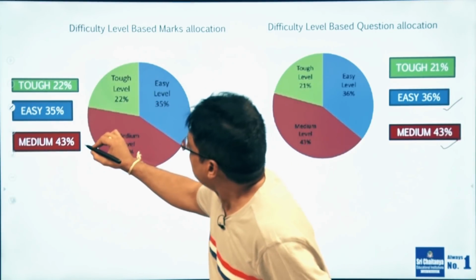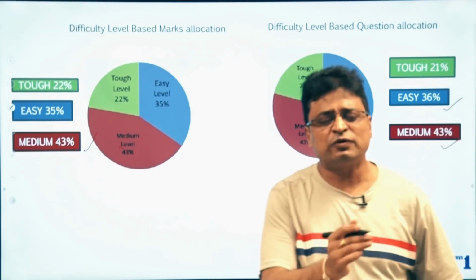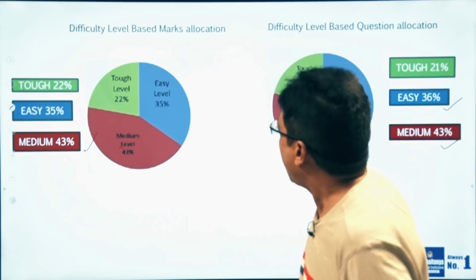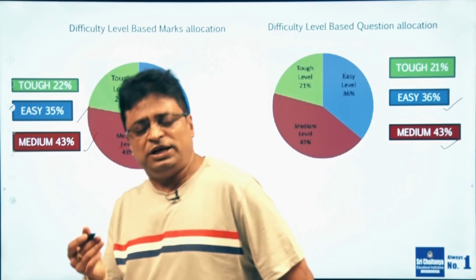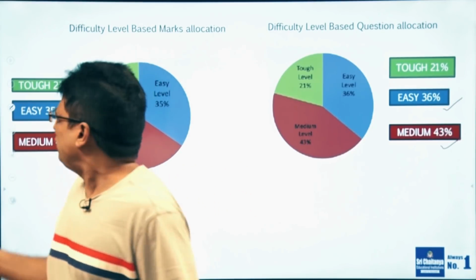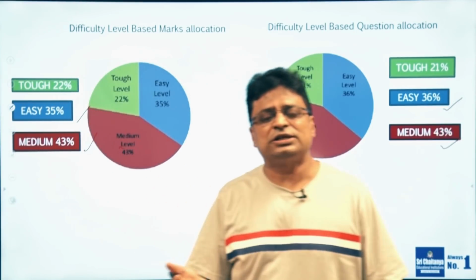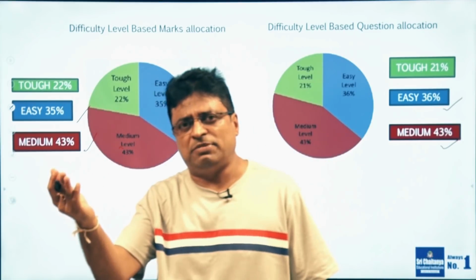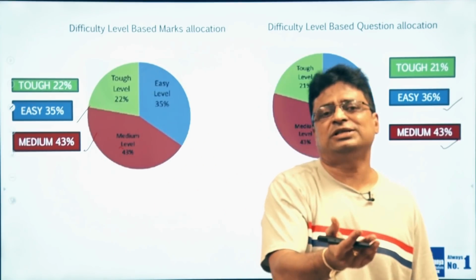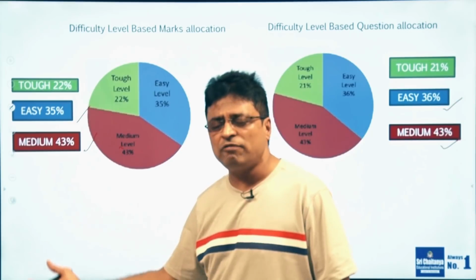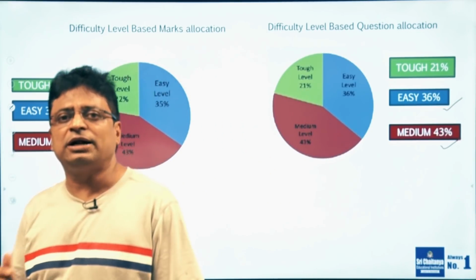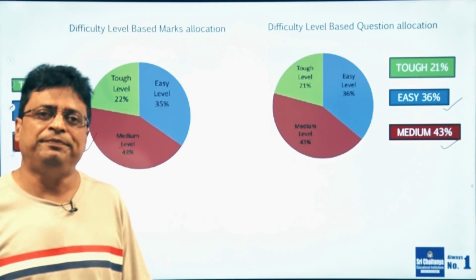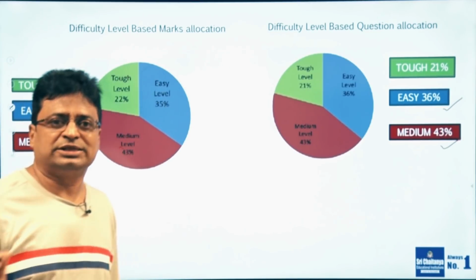Medium questions were allotted 43% of the marks, and easy questions 35%. So don't worry about the tough ones; only 22% of the 360 marks were allotted to tough. The remaining are easy and medium only. So the majority of the questions in the 2013 analysis are easy and medium.